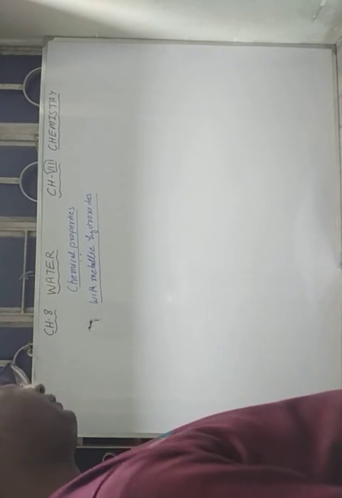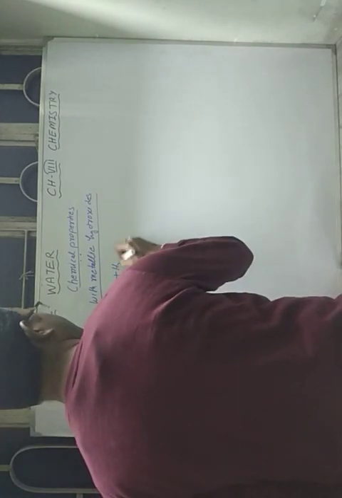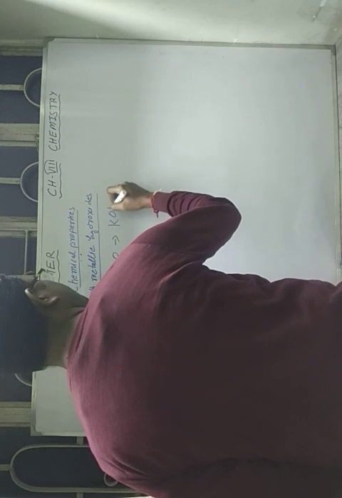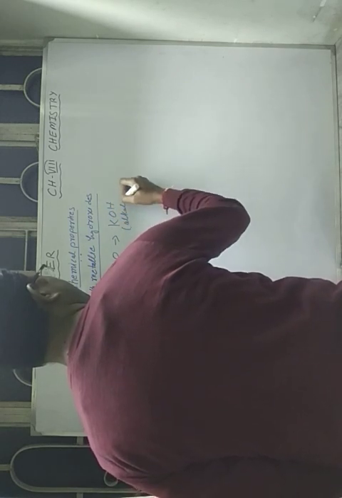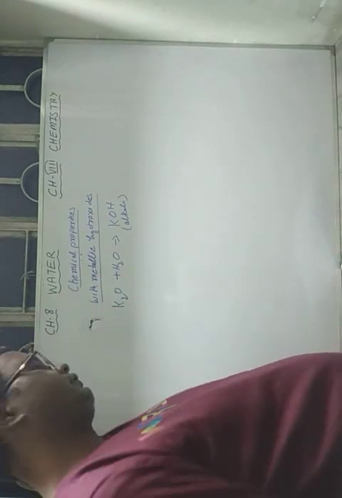Okay, so for example, when potassium oxide K2O reacts with water, you will get potassium hydroxide. It is an alkali. Potassium hydroxide is a strong alkali.